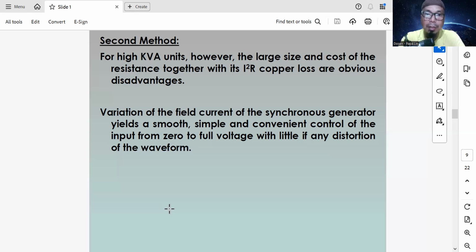Variation of the field current of the synchronous generator yields a smooth, simple, and convenient control of the input from zero to full voltage with little, if any, distortion of the waveform. So the voltage on the primary side increases smoothly.